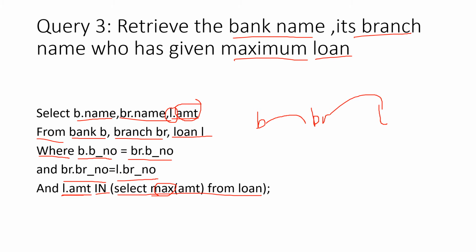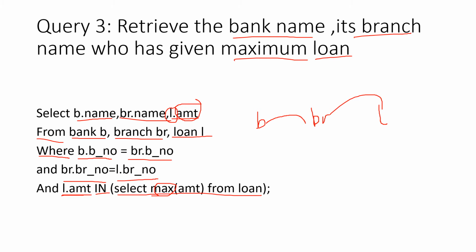So select and from clause is done. Now what all do I have to do? I have to just establish the relationship between the bank, the BR, and the loan. I have just written the aliases.